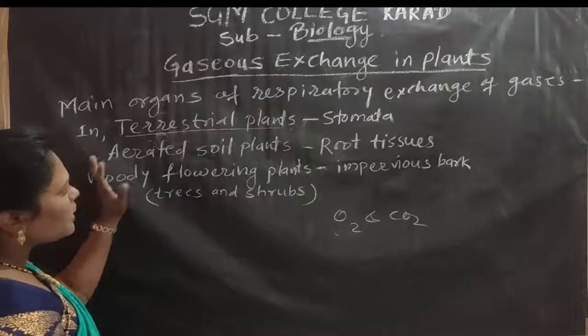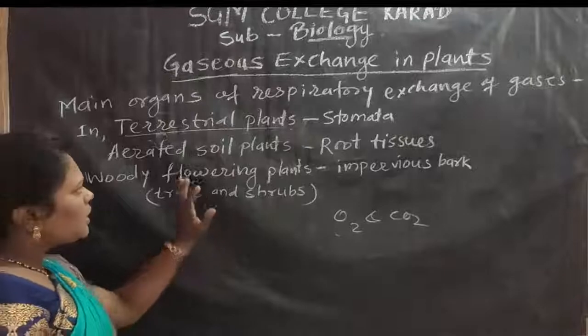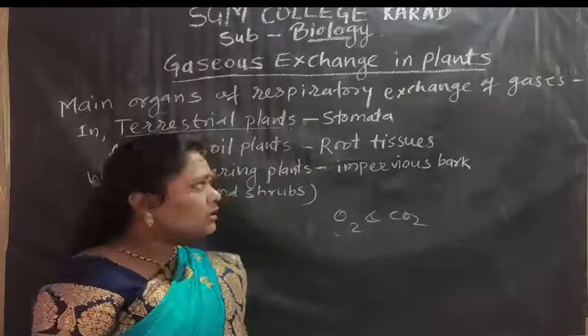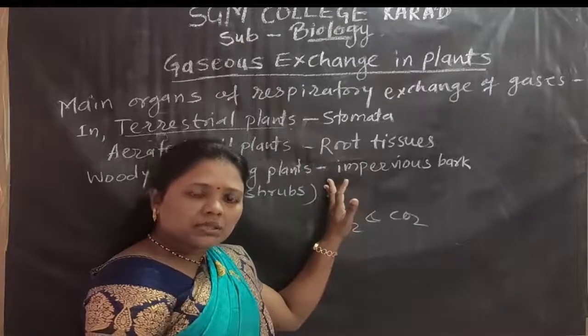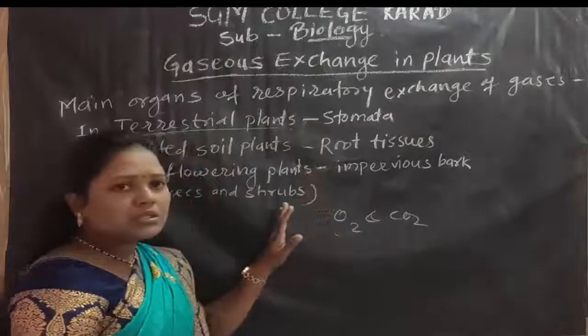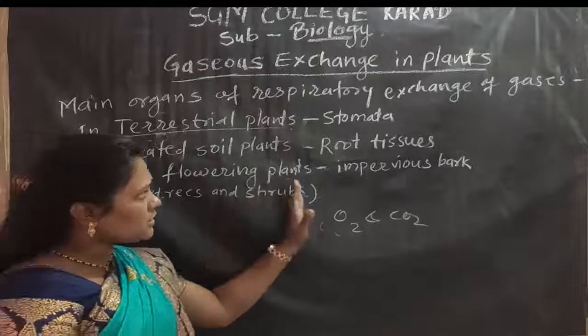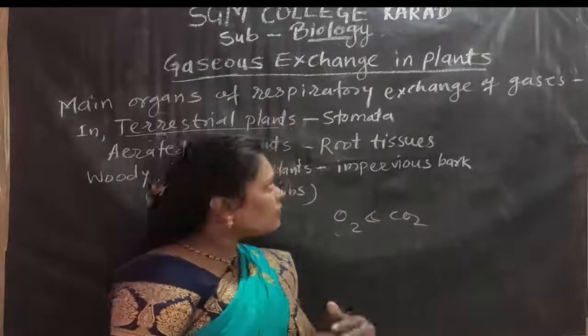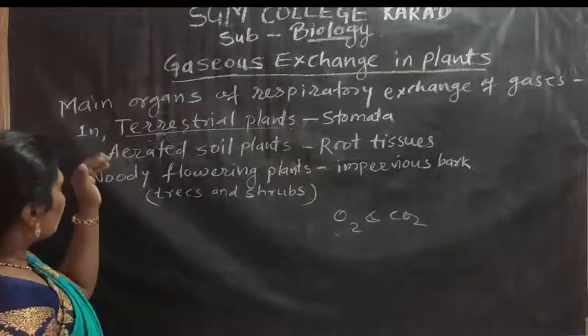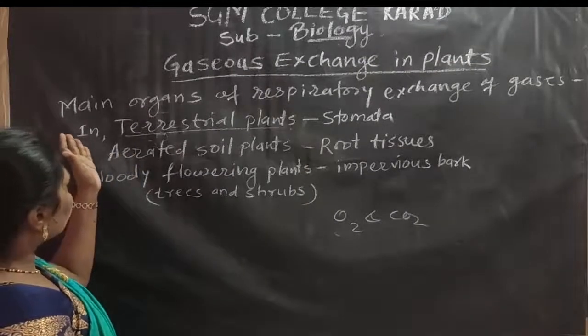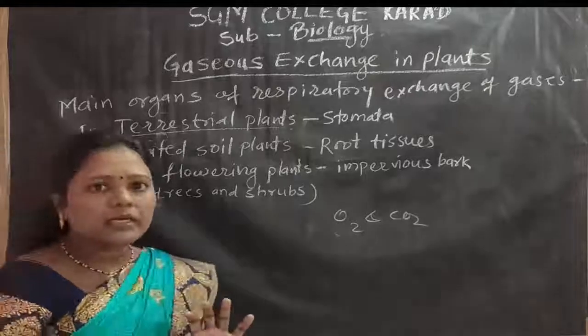These different types of plants provide a particular respiratory surface. So how does this respiratory surface help for the gas exchange? First of all, we understand terrestrial plants.